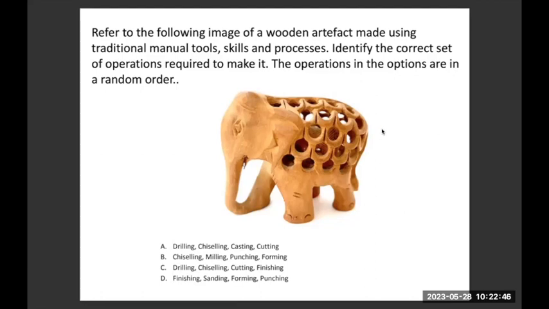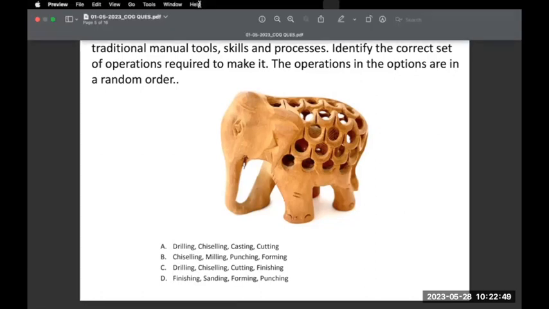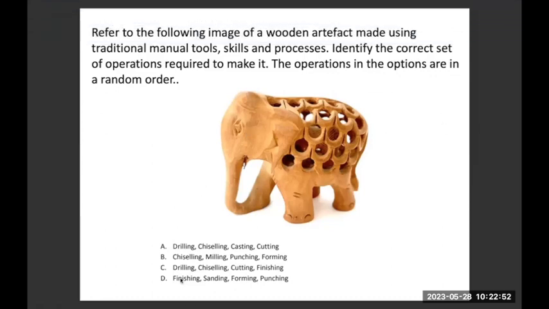The correct answer, very well recognized, is option C, which involves drilling, chiseling, cutting, and finishing. The options which suggest casting, punching, forming, milling, all these options are related to metal. You should actually look at what milling is in metal. Punching is literally punching the metal, like a paper punch. It's making holes or making some shapes in metal. That's what punching is about.